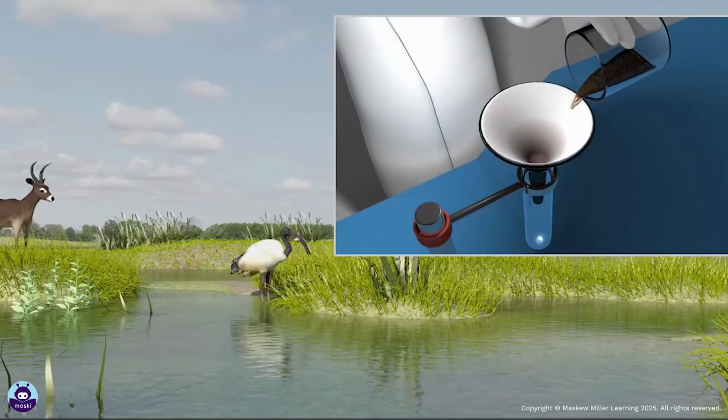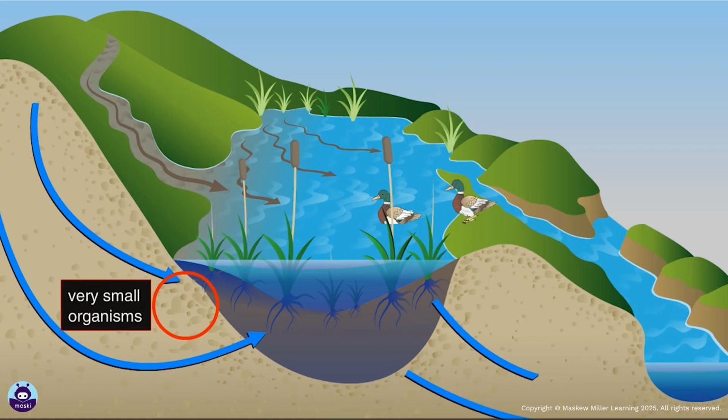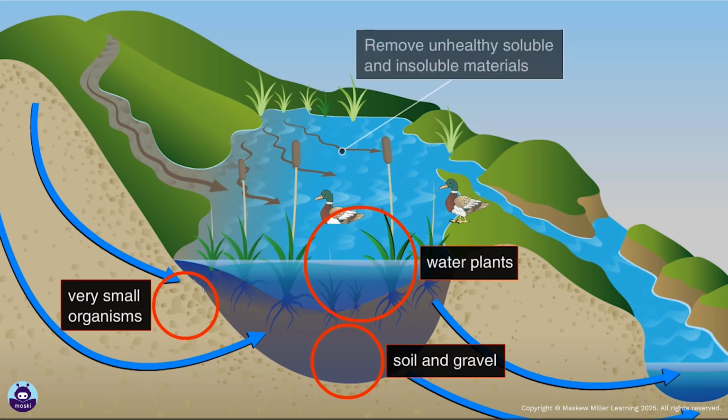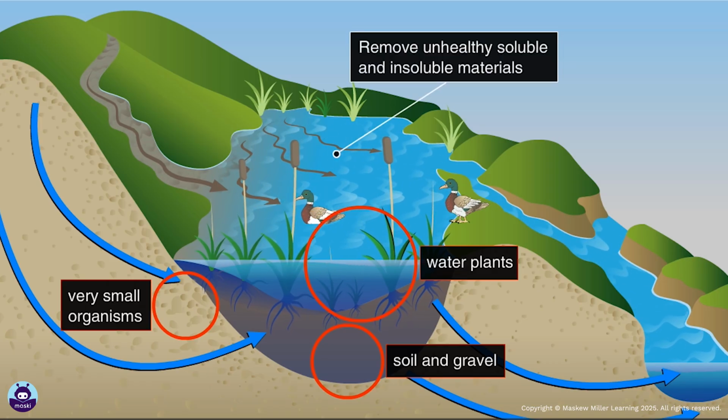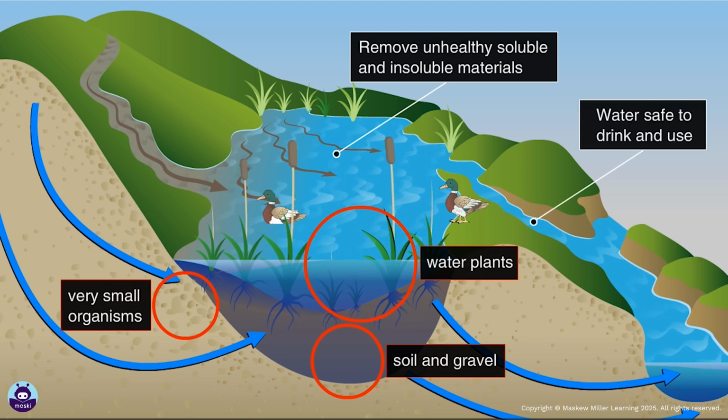They are nature's way of cleaning water. Wetlands use very small organisms, water plants, soil, and gravel to filter and clean the Earth's water supply. They help remove unhealthy soluble and insoluble materials and make water safe to drink and use.